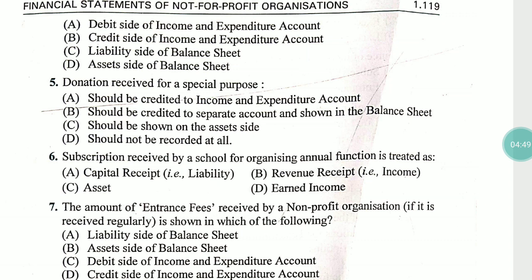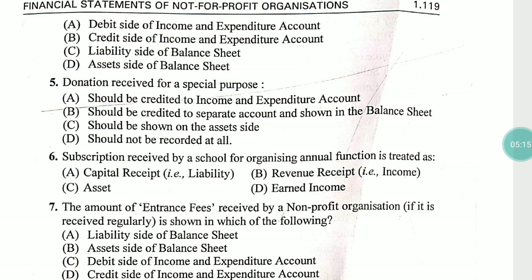General type of donation is income for a not-for-profit organization because it is generally received as a receipt and as an income of a company. It is received from the member or from the public outside also. And the specific type of donation is a liability for a company because this donation is specific.